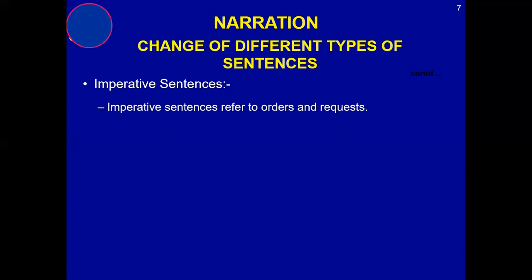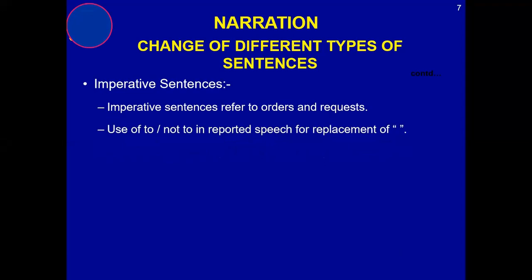Imperative sentences refer to order, request, command, suggestion, advice, etc. Whenever we have an imperative sentence, always keep one thing in your mind: at the time of replacing quotation marks, we use either "to" or "not to."